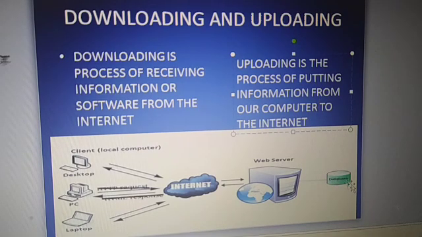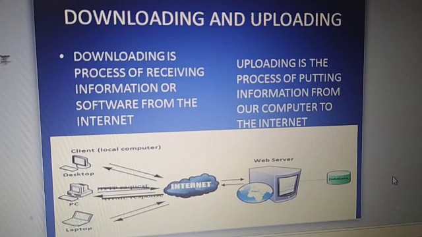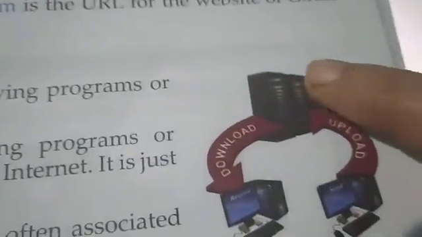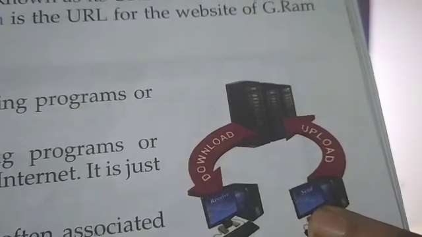So these are two processes. I hope you understood this. Its picture is also given in the book. Two computers are shown, and 3 web servers are shown in the picture, page number 67. I hope you all can see this one. These are 3 web servers and these 2 are computers.